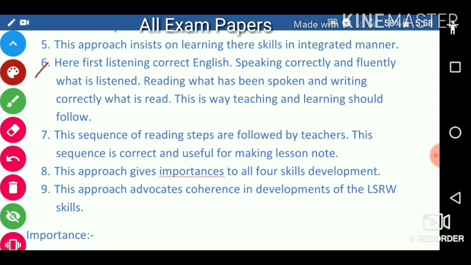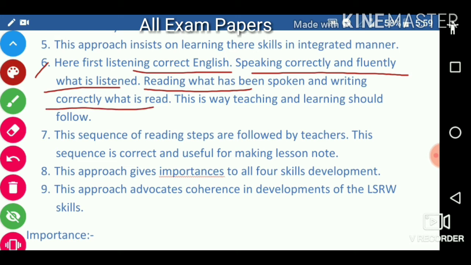Next, here first is listening to correct English, speaking correctly and fluently what is listened to, reading what has been spoken, and writing correctly what is read. This is the way teaching and learning should follow. This sequence of steps is followed by teachers. This sequence is correct and useful for making a lesson note.